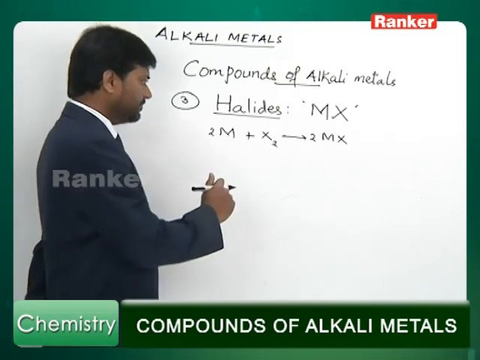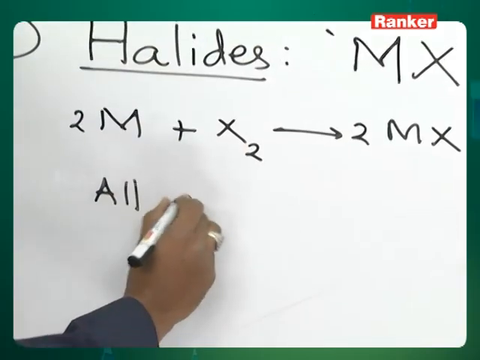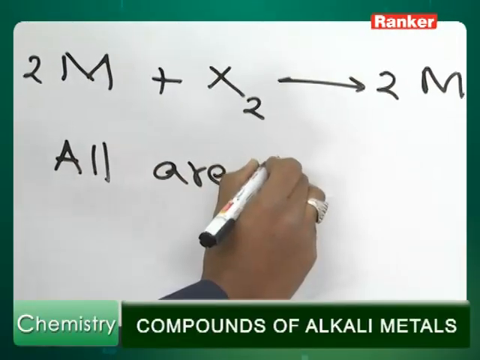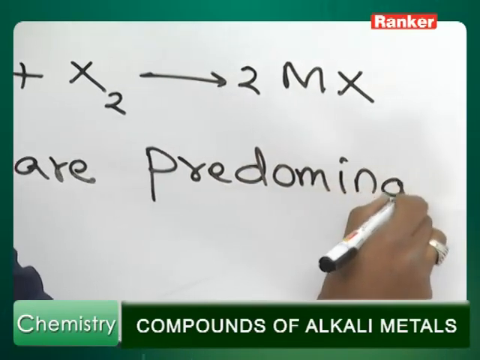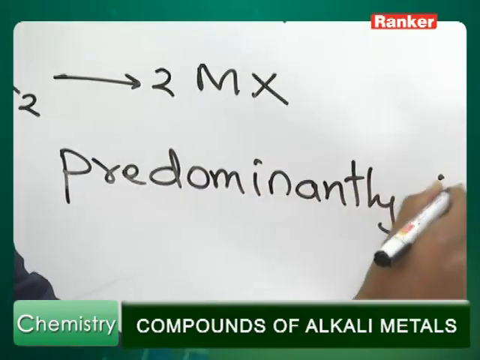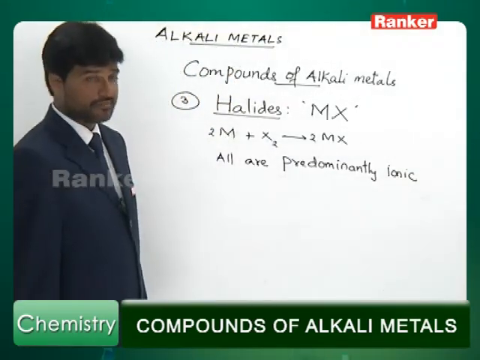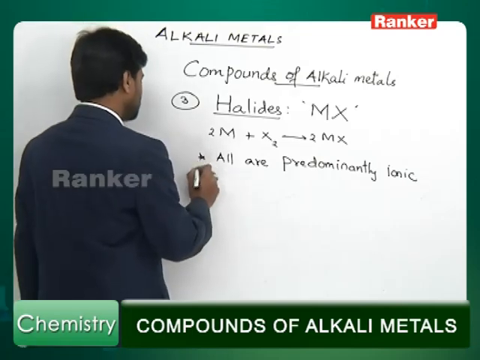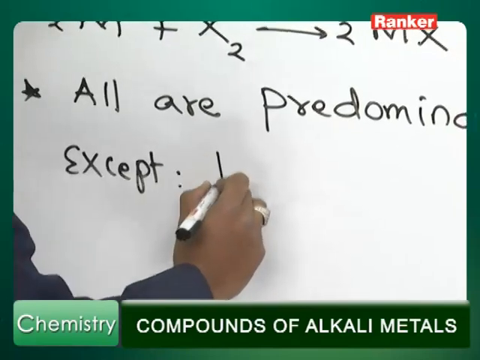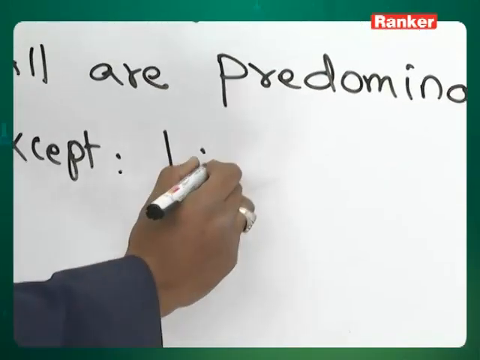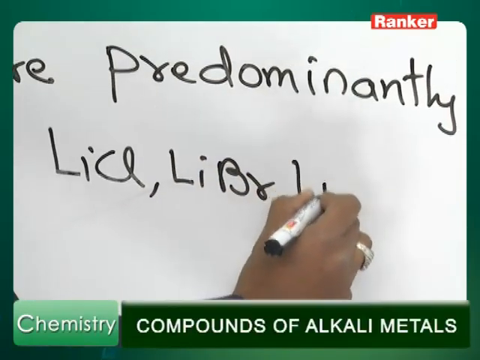Now remember that all are predominantly ionic except LiCl, LiBr and LiI.